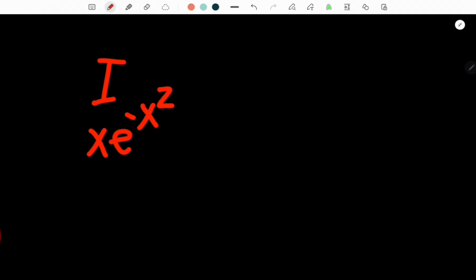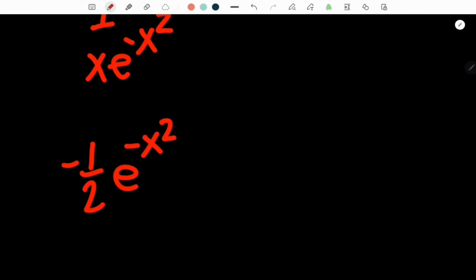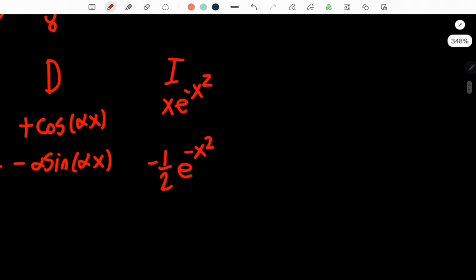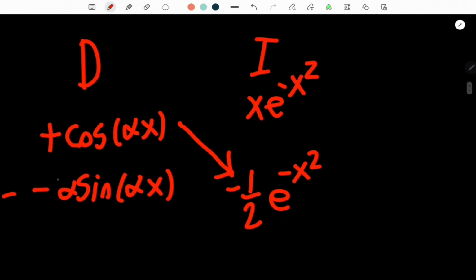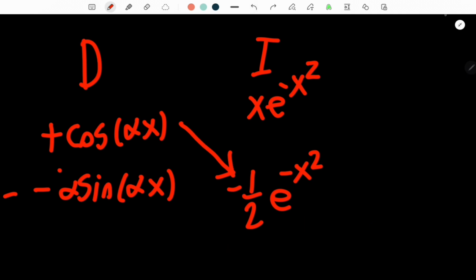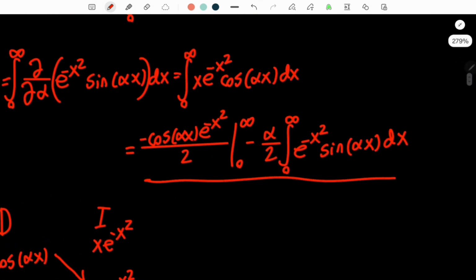And this integral is very, very easy. If you evaluate it, you'll find yourself at negative 1 over 2 times e to the negative x squared. There we go. And if we recall the DI method, we're just going to multiply that one and then evaluate this integral right here. There we go. So let me get rid of this, and I'll write down what I'm thinking. So after doing integration by parts, we find that our f prime of alpha is now equal to this.